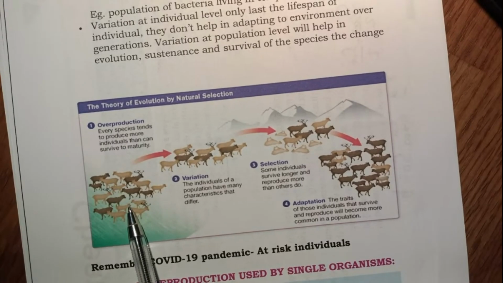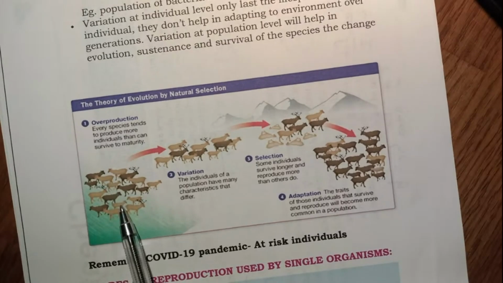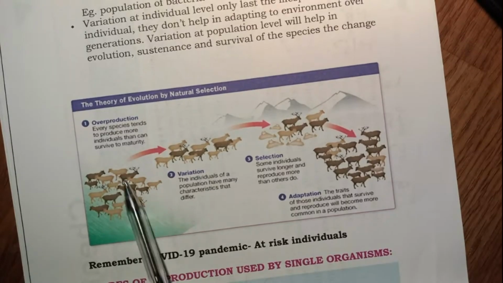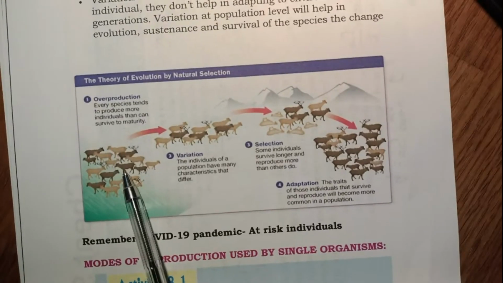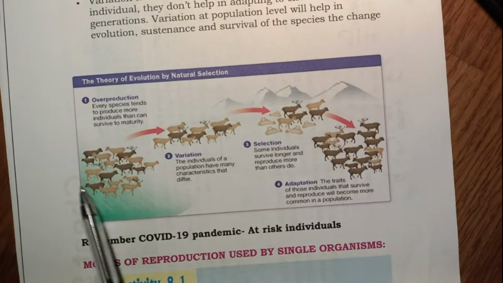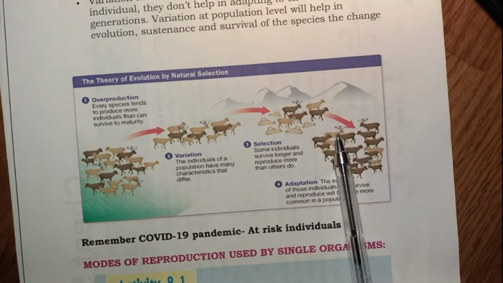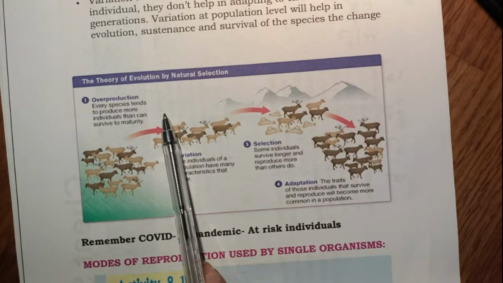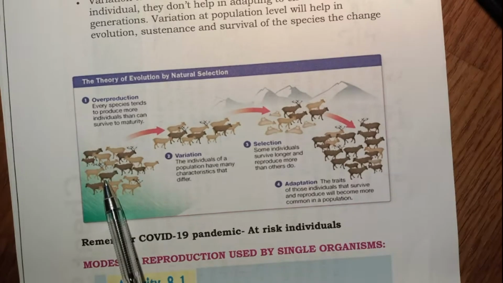So there are excess animals produced, and if these excess animals have no variation and the condition changes, then it will be difficult for this whole population to survive for many generations. Because if the weather changes, or the predator changes, or if diseases or bacteria come, they all can die and become extinct.